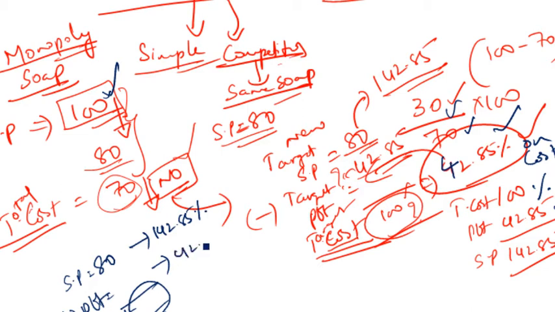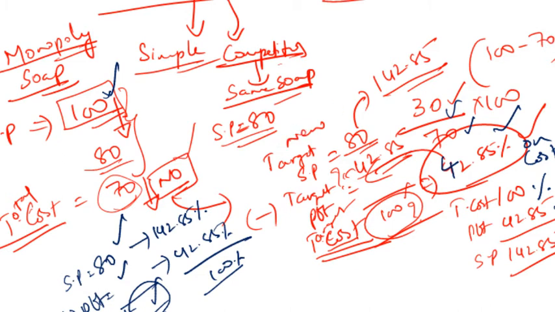Then your profit should be 42.85% and your cost will be 100%. So by using this, we can find out if 142.85% is 80, then how much is 42.85% and how much is 100%. Like that, you can find out your cost. Now you can ask me, why are we studying this right now? Because there is relevance to Kaizen costing.